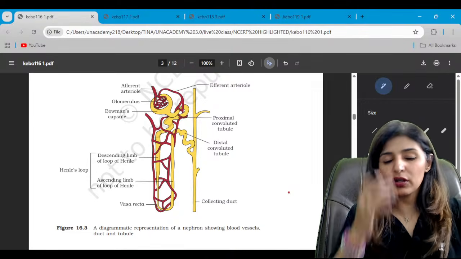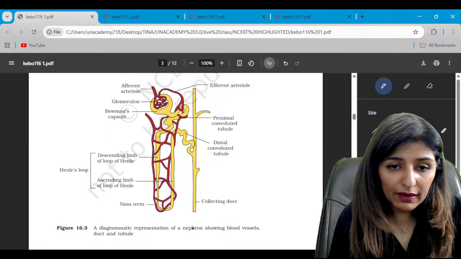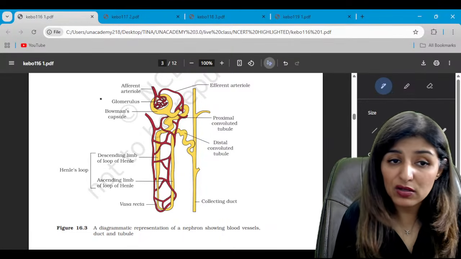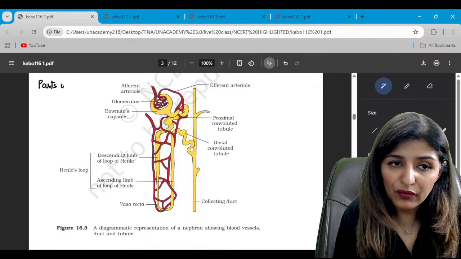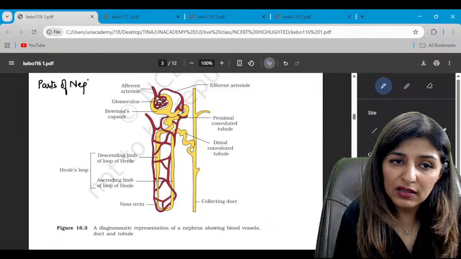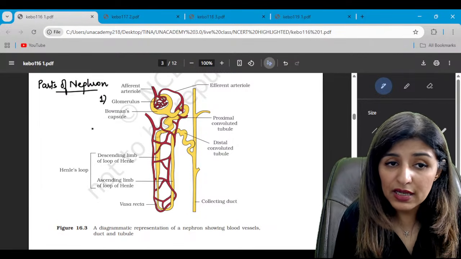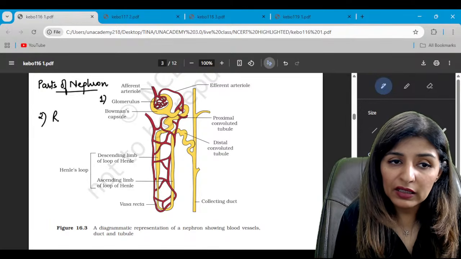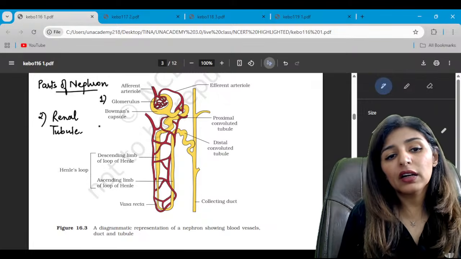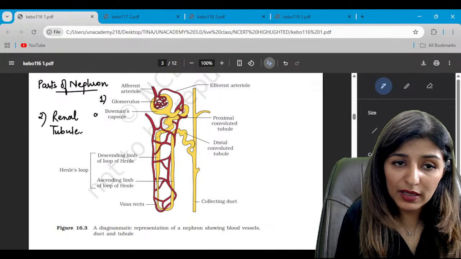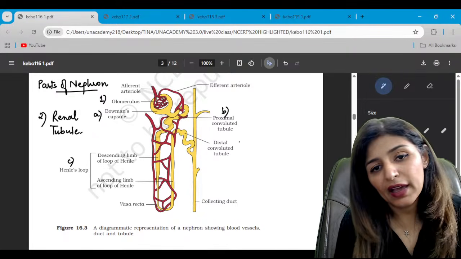So this is the structural and functional unit of the kidney called the nephron, or uriniferous tubule, right? So what are the parts of the nephron? There are around 1 million nephrons in each kidney. The first part is the glomerulus and the second part is the renal tubule. In the renal tubule, we have Bowman's capsule, PCT, loop of Henle, and DCT.